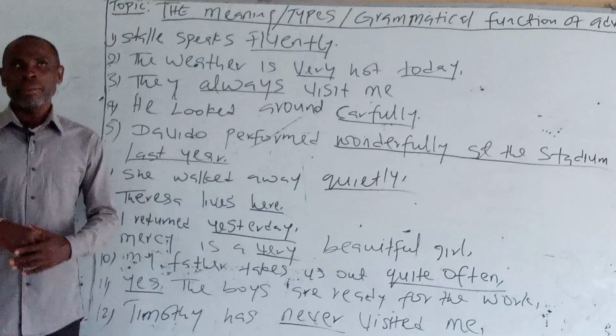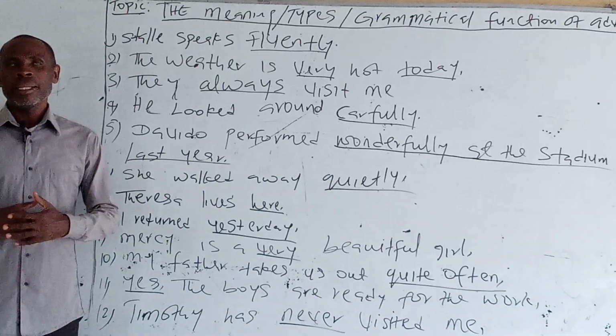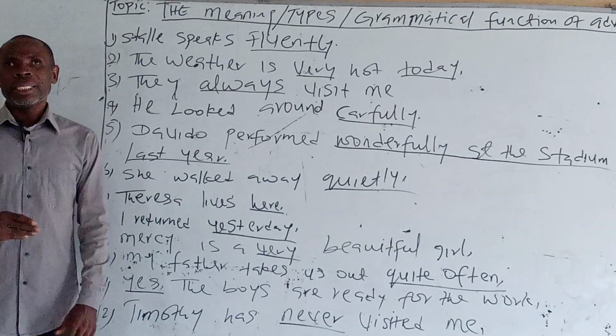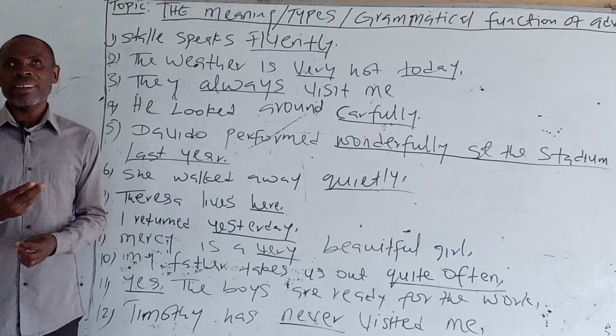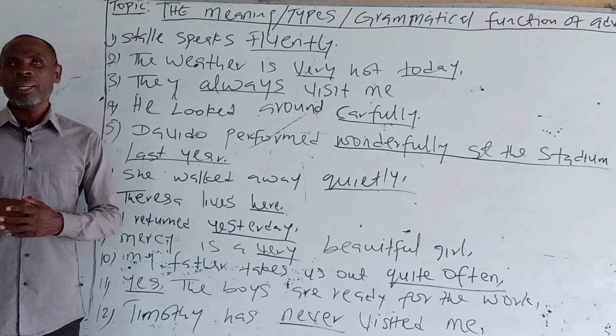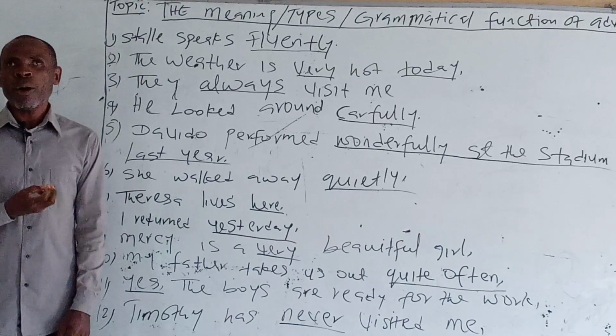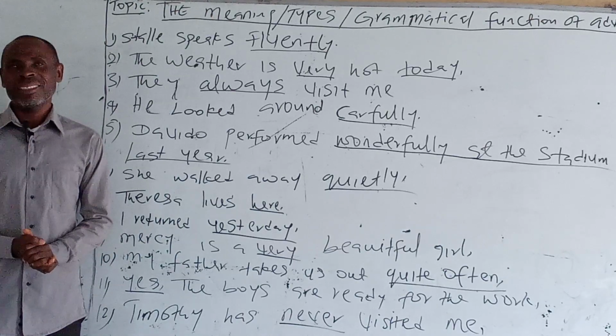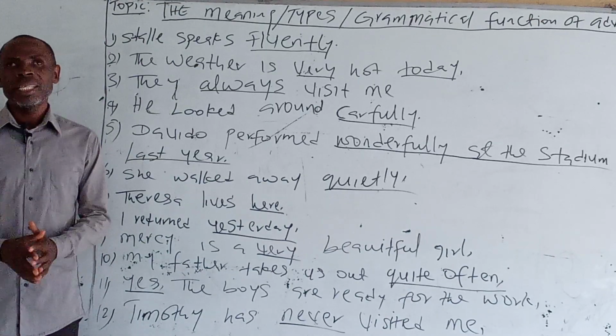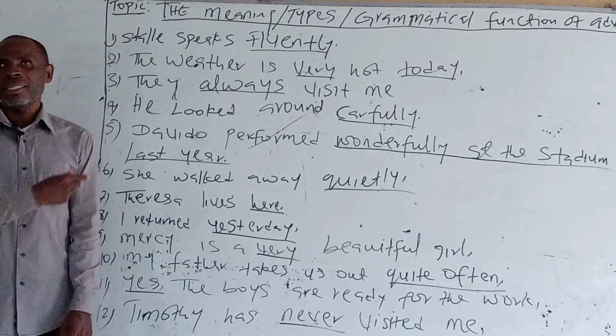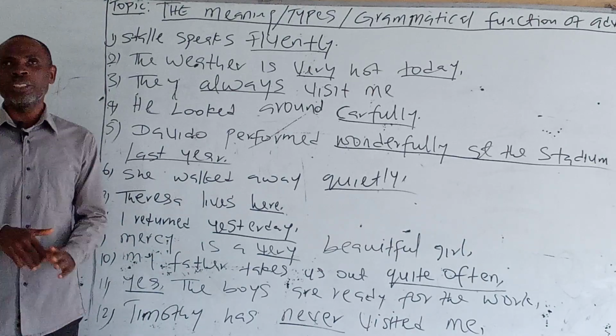Look at the example on the board. The weather is very hot today. Very shows how hot the weather is. So that is an adverb of what? Degree. The other adverb of degree, student give it to me.